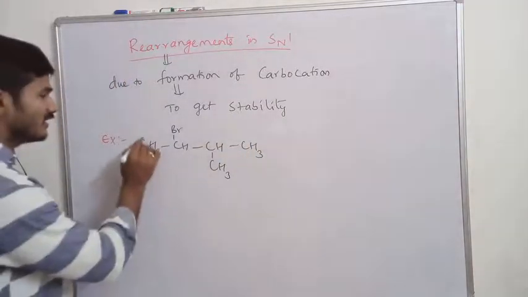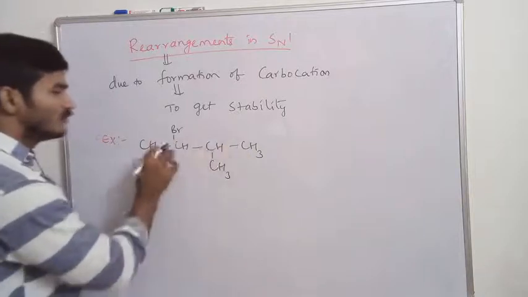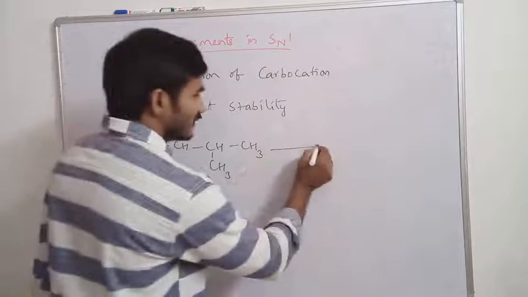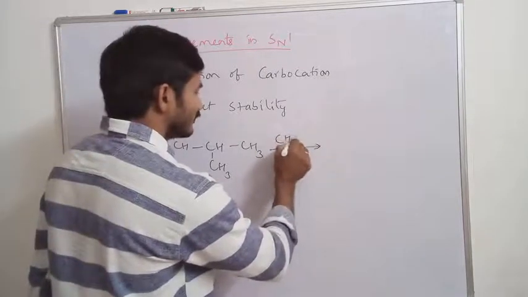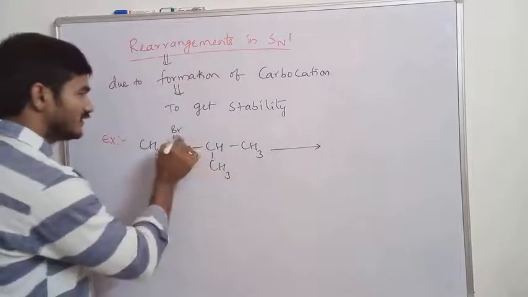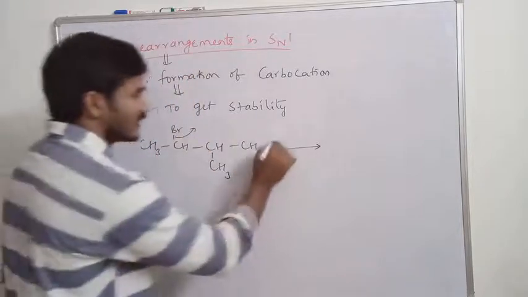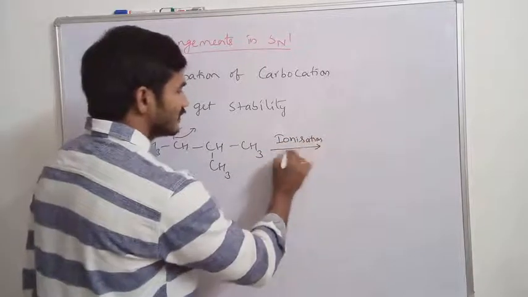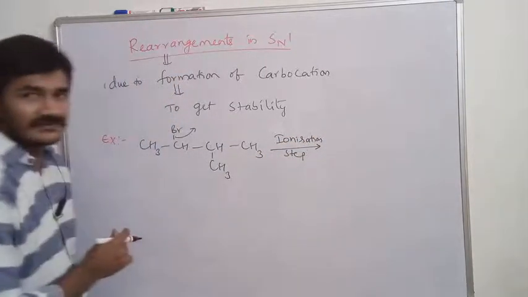The name of this molecule is 2-bromo-3-methylbutane. Whenever this molecule reacts with the solvent, the first step is a slow step which does not require any solvent. This molecule undergoes the ionization step. After ionization, the molecule can form the carbocation.